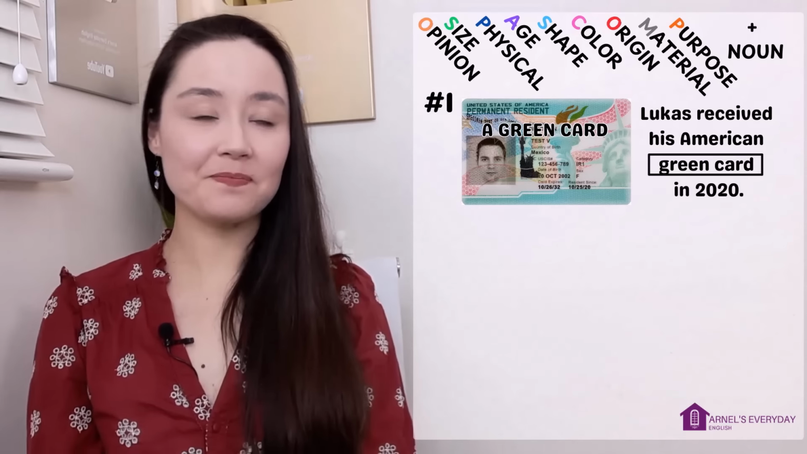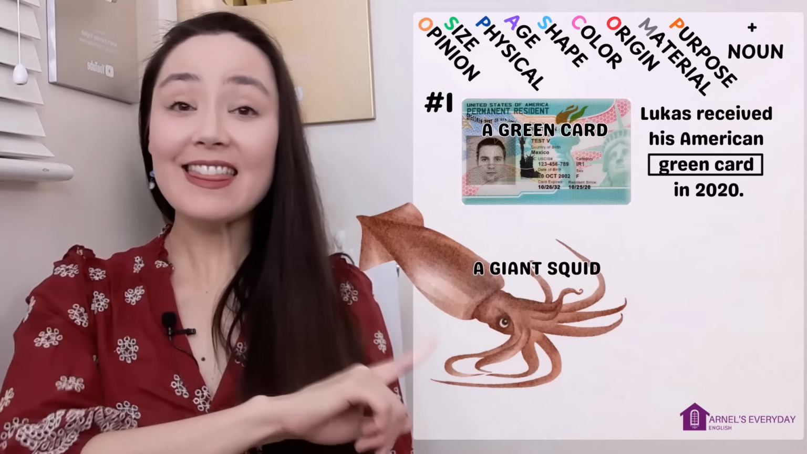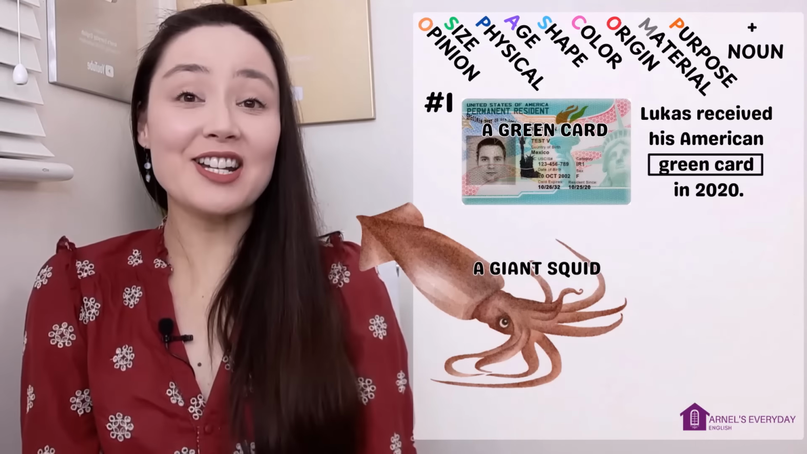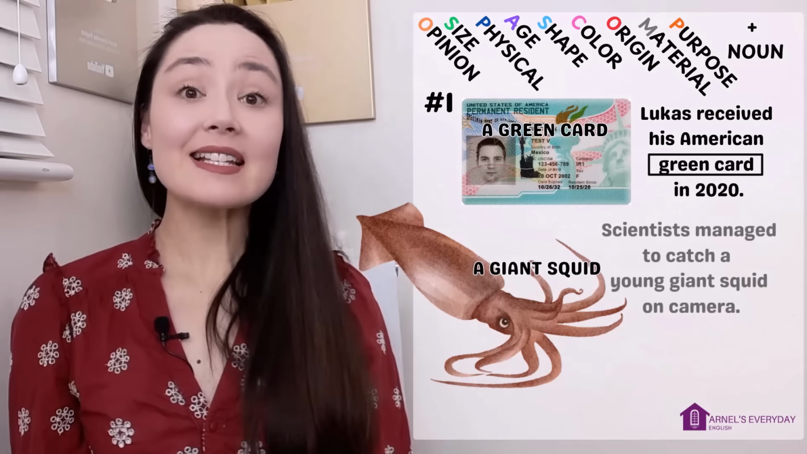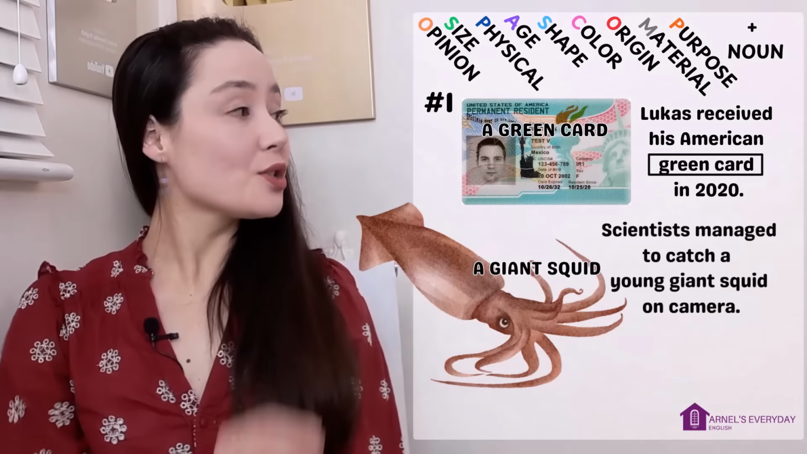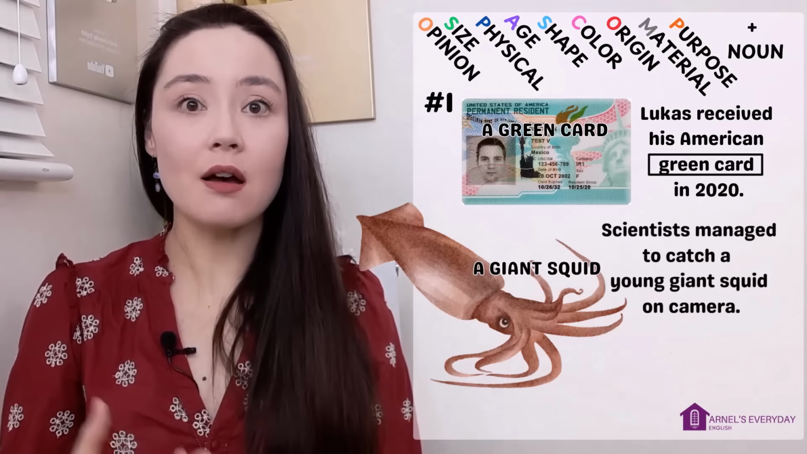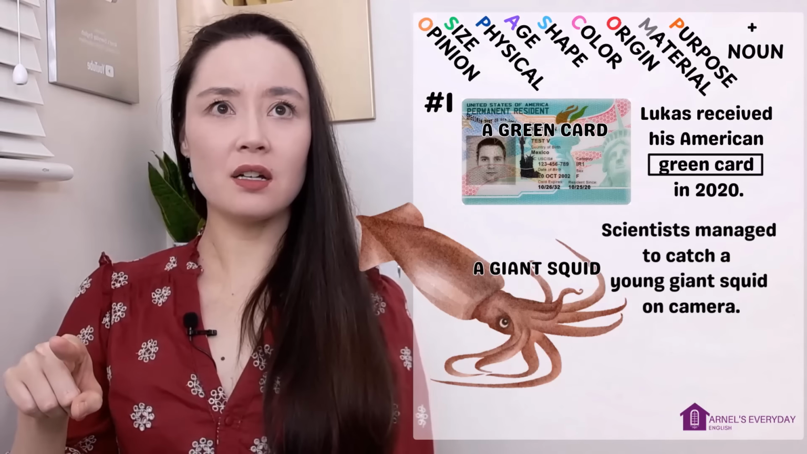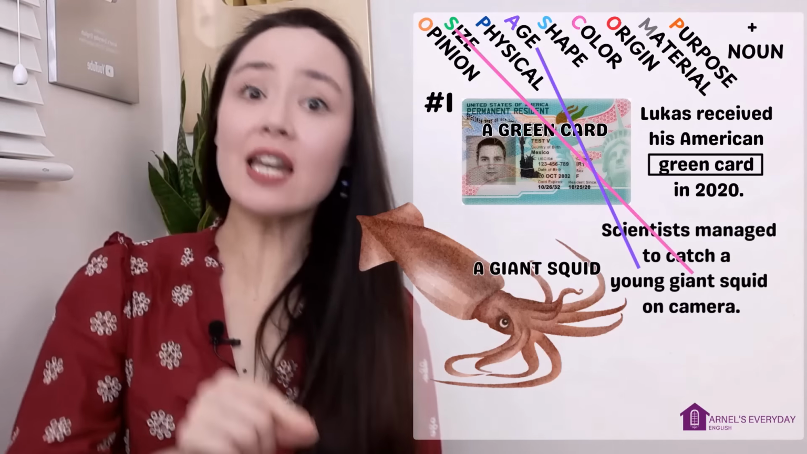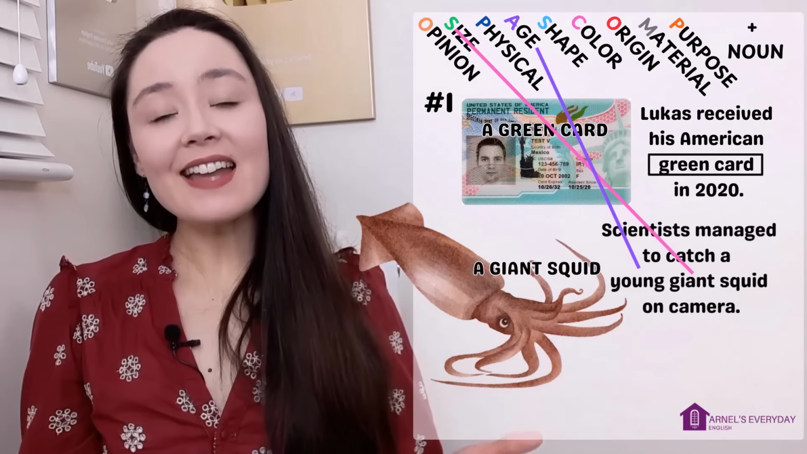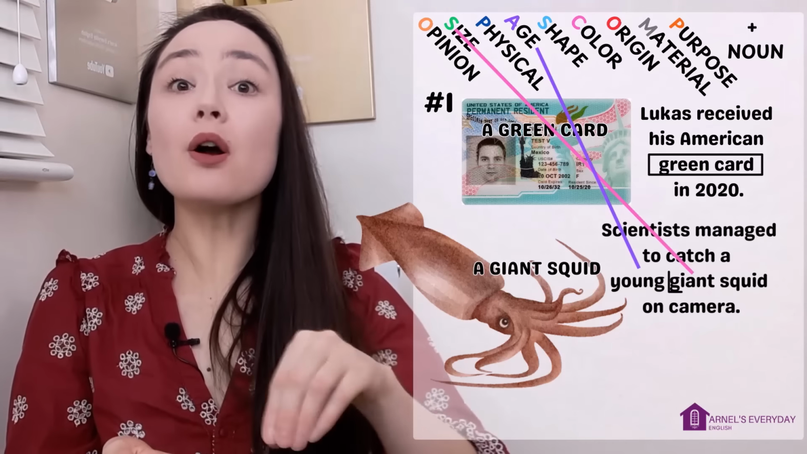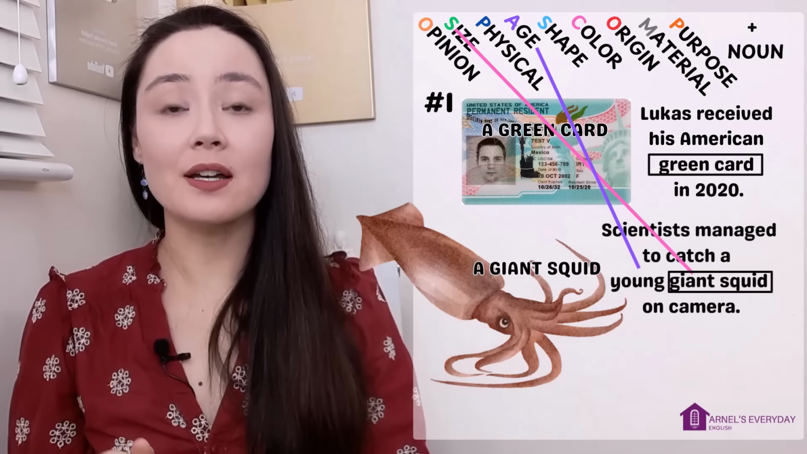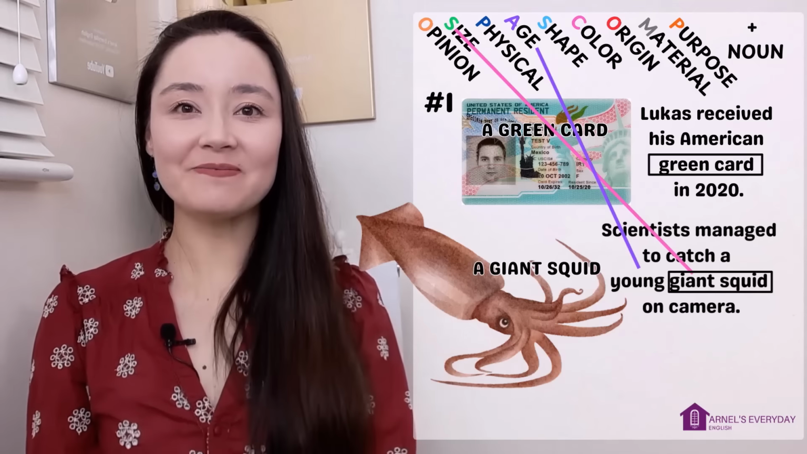Let's do another one. This animal is called a giant squid. That's its name. It's a giant squid. Scientists manage to catch a young giant squid on camera. Young giant squid? But we have size first and then age. Again, in this case, giant is part of the name, giant squid. So the adjective needs to go before it. So keep this in mind.